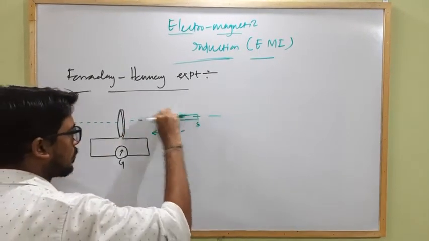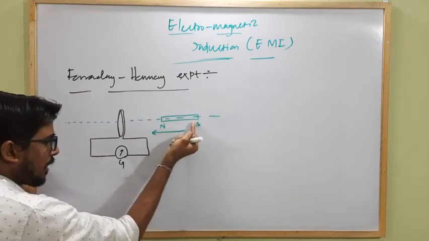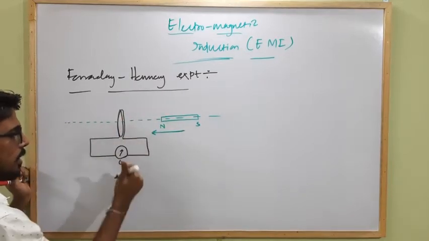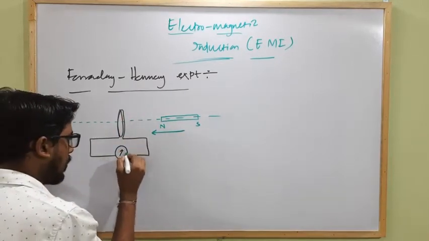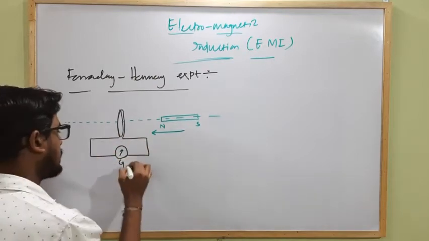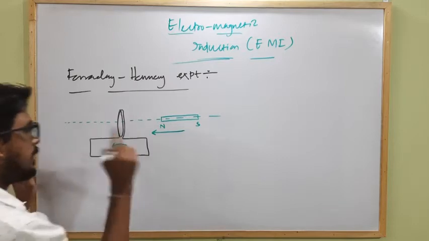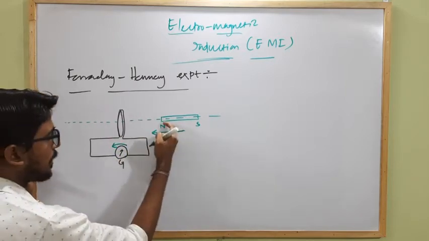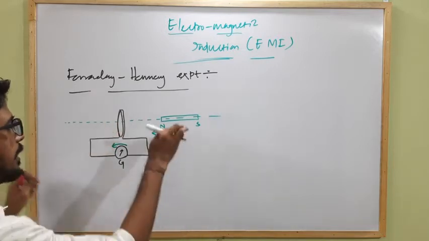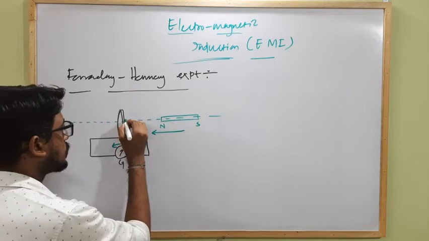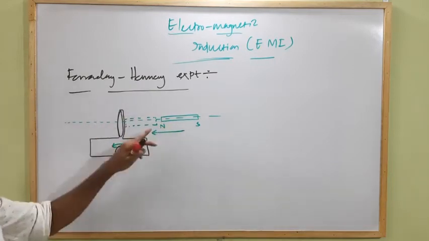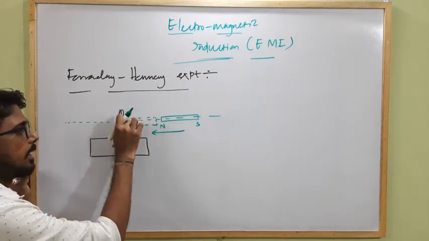When they did so, as they moved the bar magnet towards the center of the circular coil, it was observed that the galvanometer connected to the coil shows some deflection. Let it deflect this way, initially, when the north pole of the bar magnet is moving towards the center of the coil. Clear? And finally the bar magnet reached close to the circular coil, and they held the bar magnet at this position.